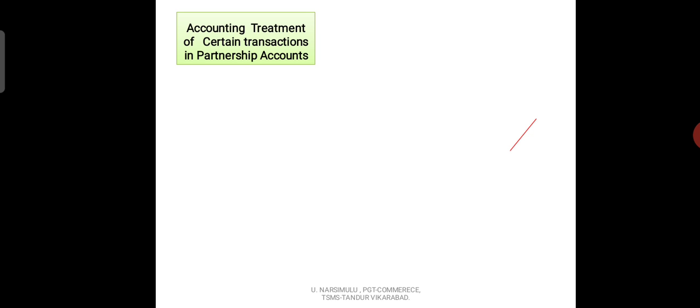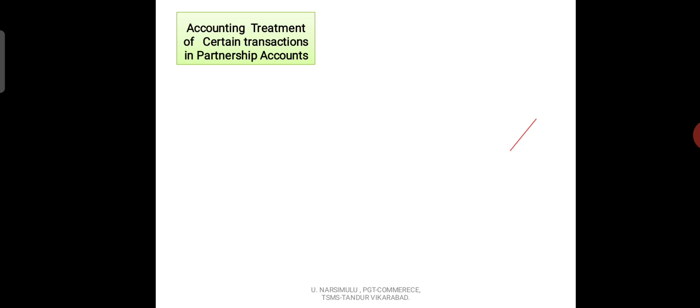At that time, we write an entry in the books of accounts. Then we need to pay some attention. And last is that profit or loss shown in the profit and loss appropriation account should be distributed among the partners according to their profit sharing ratio. For this also we need to write an entry.